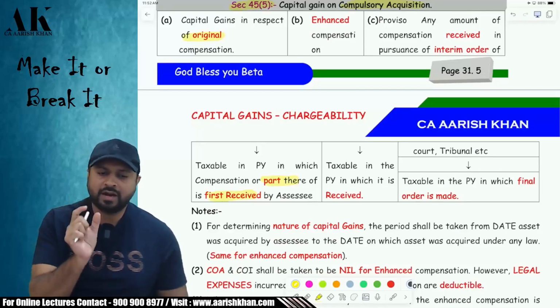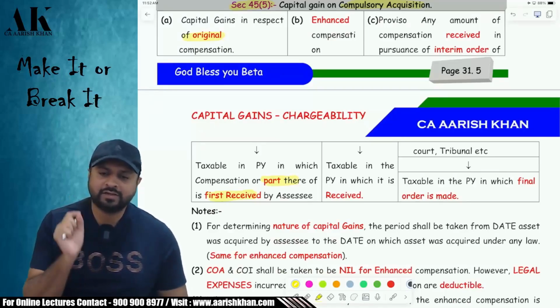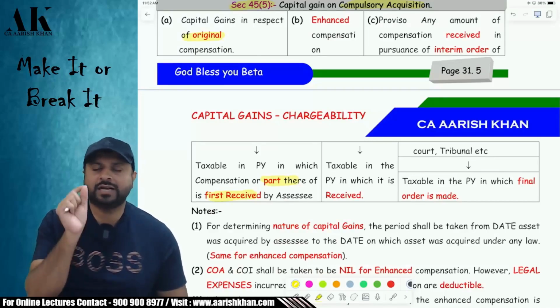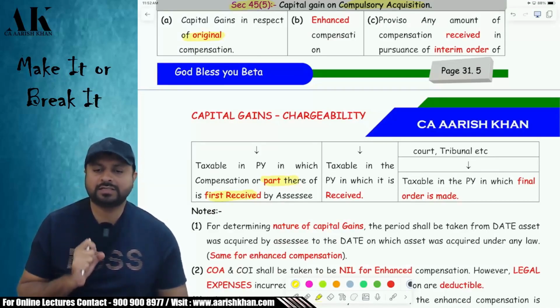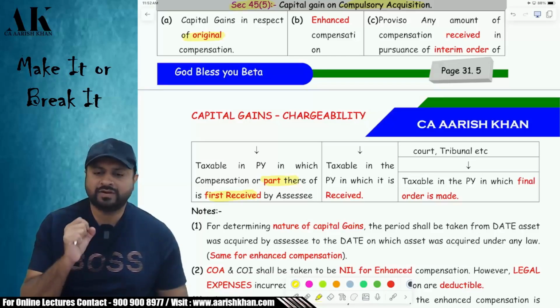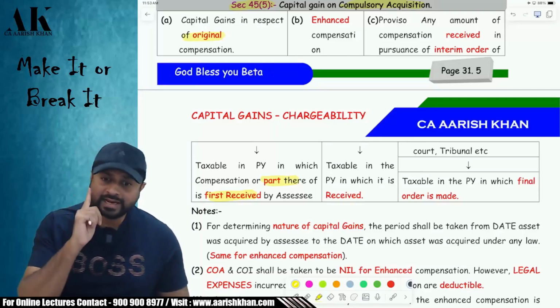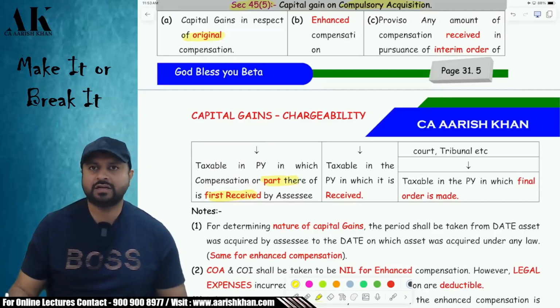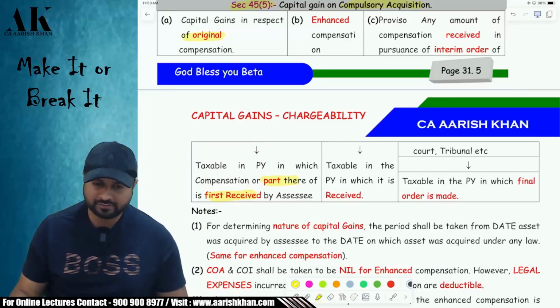Suppose if a part of the original compensation is received, then your entire compensation will be chargeable in that year itself. For example, the government has decided that your original compensation will be 5 lakh rupees. Now, if the government gives you even 1 lakh rupees now, then the entire compensation will be chargeable in the year in which you receive the 1 lakh rupees. Okay, be very careful with that.